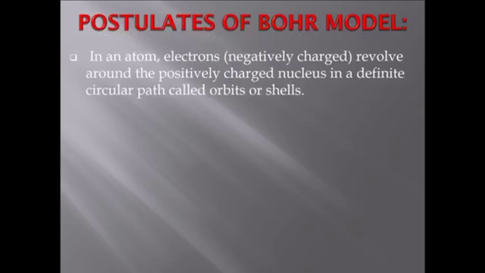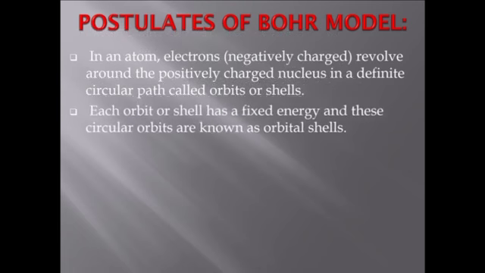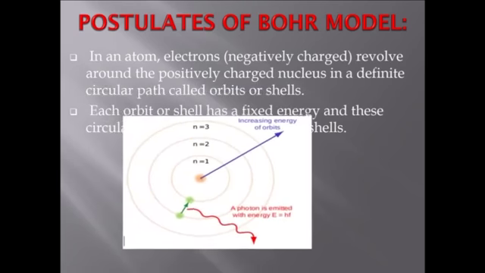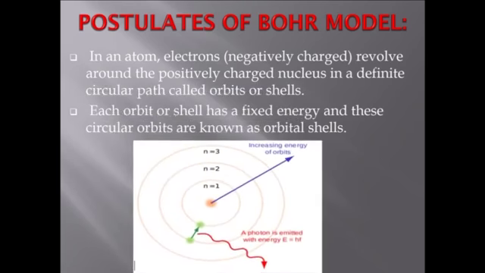The first postulate is, in an atom, electrons, that is the negatively charged particles, revolve around the positively charged nucleus in definite circular paths called orbits or shells. Each orbit or shell has a fixed energy. This is the orbit, like n equal to 1 is the first orbit, n equal to 2 is the second orbit, and n equal to 3 is the third orbit.